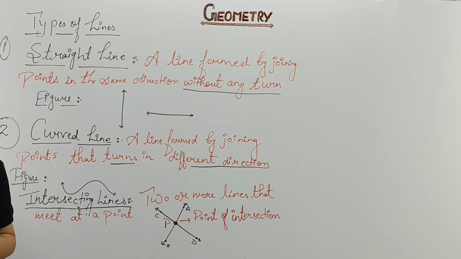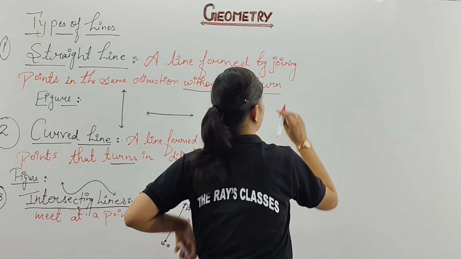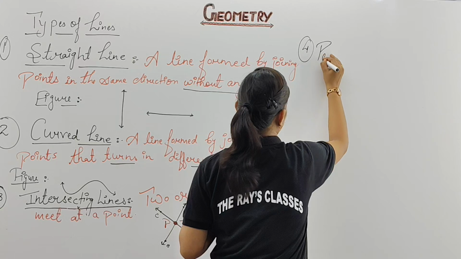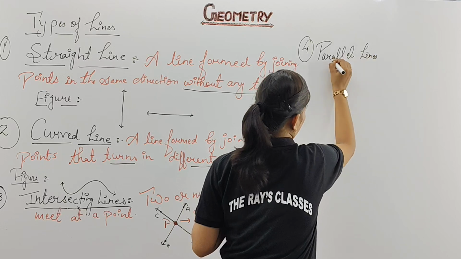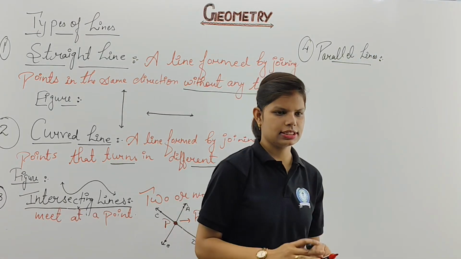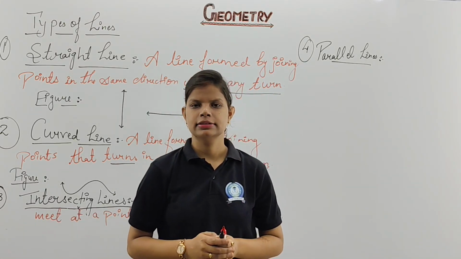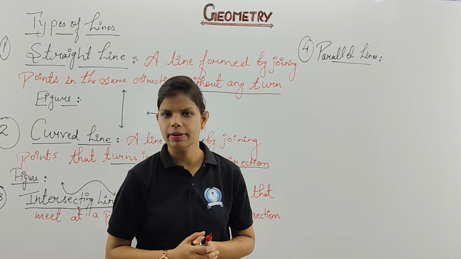Now I'll go to the next form, and that will be the parallel line. So now we are going to write the next definition. Please take a note of this one. Next, the fourth one, we are going to talk about parallel lines. You are very prompt with this. This is just an example of parallel lines: both of my hands are parallel, like a railway track. They are parallel with each other. There is an equal distance between them, but they are not going to meet each other. Do you get my point?